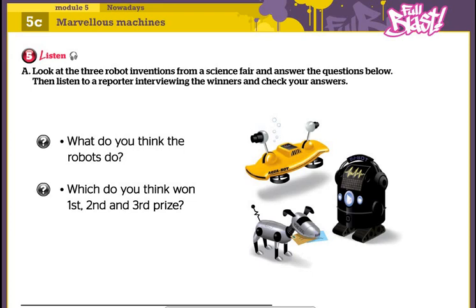So, on to the first prize. It's called Aquabot, and Guy Downing is here to tell us what it does. Basically, it's used for exploring deep oceans. It can swim fast, and it has got 2 cameras, one in the front and one in the back.